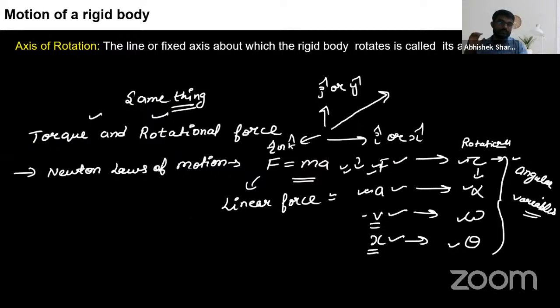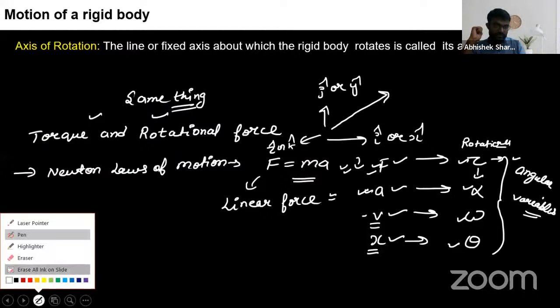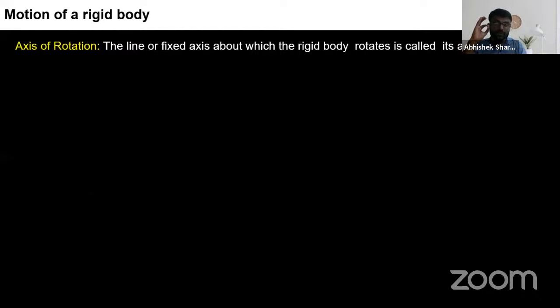Okay, very good. So for understanding torque, we need to understand what is the axis of rotation. So I'm removing these things. What is known as axis of rotation? A line or fixed axis about which the rigid body rotates is called its axis of rotation. Remember all. Sir, then if we take I cap, J cap, and K cap, then origin is the axis of rotation? No, not like this.